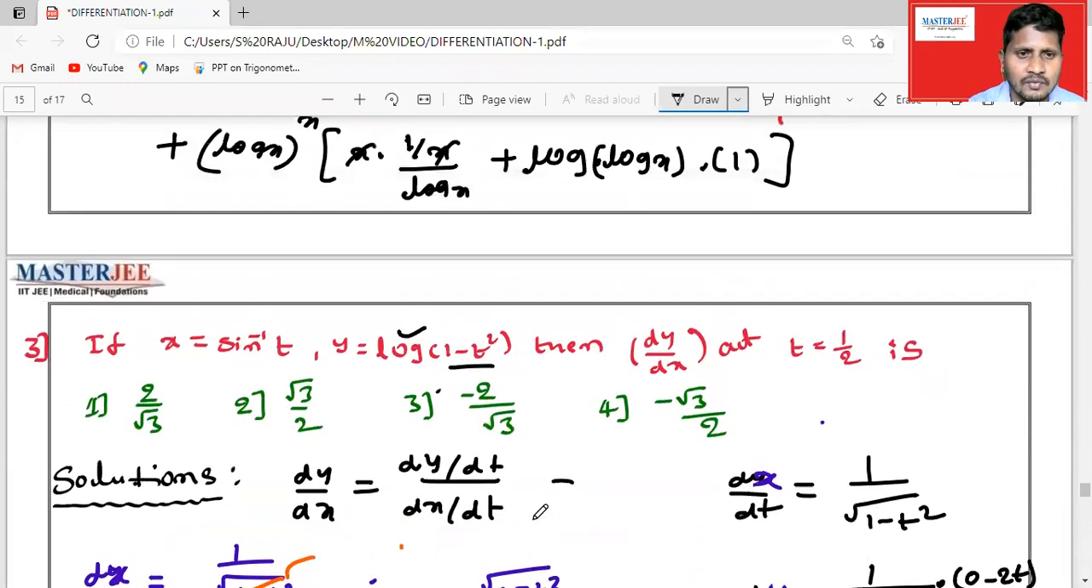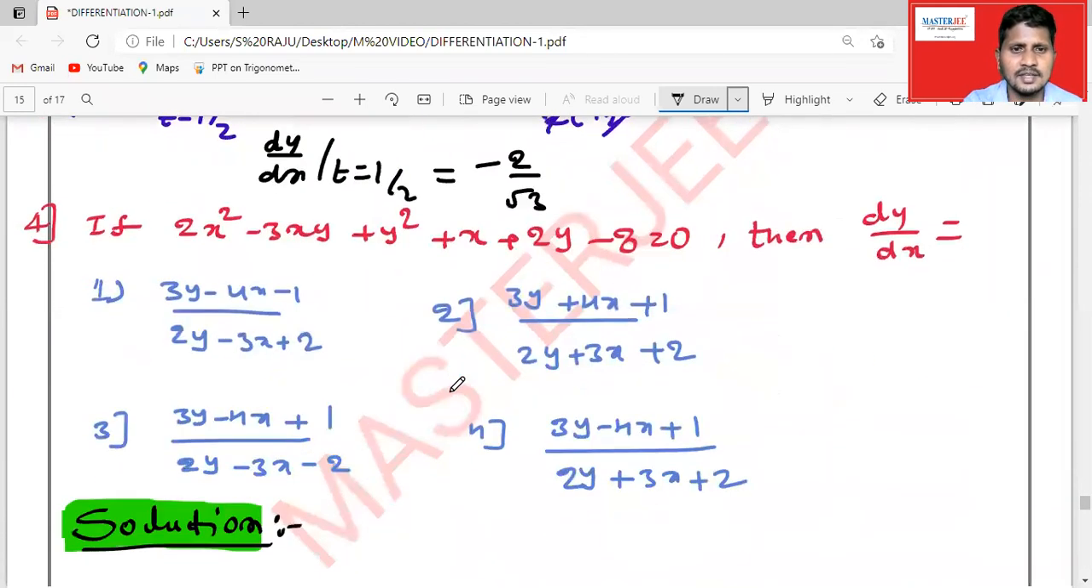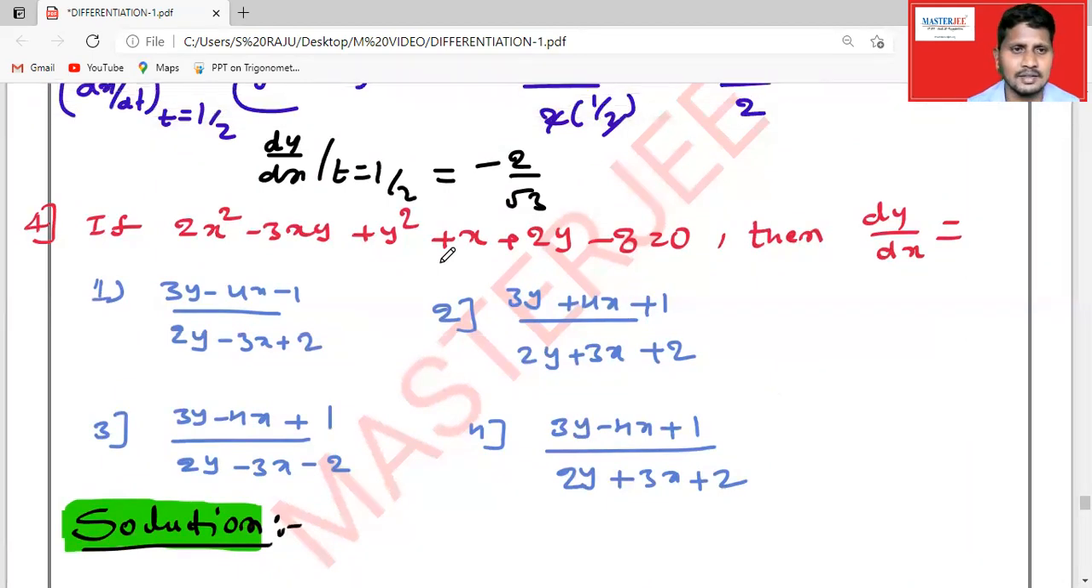So which one of the following options is correct? Third option is right. Next, let us see another question. Right, if you see that, we cannot separate the x variable on one side, y variable on another side.